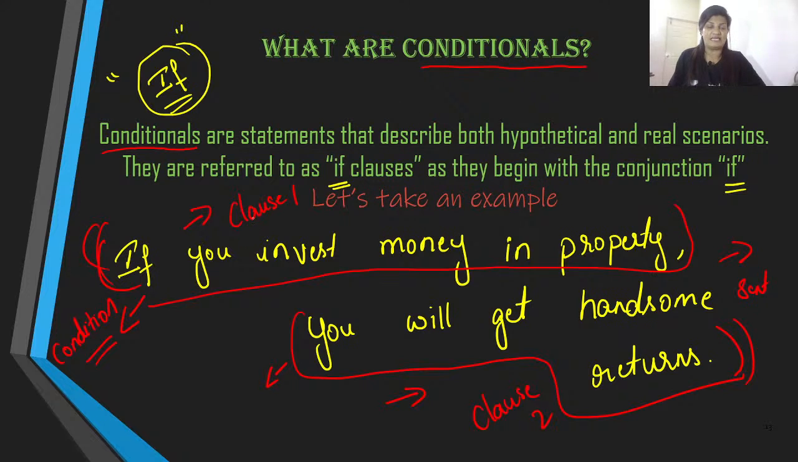Why? Because in this single statement we have 2 clauses, and one of these clauses expresses a condition. Only if you invest money in property, only when this condition is fulfilled, can this action take place. So this is what is called a conditional.